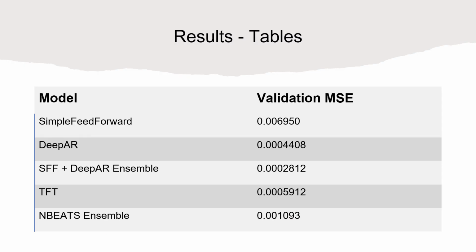You can see our mean squared error values for each implementation. The worst model according to the mean squared error is simple feed-forward, and the best model is the self-ensemble model. We believe that the results we got should have worked better for TFT and NBEATS, but they ended up lower than DeepAR because of the dataset that we are using.